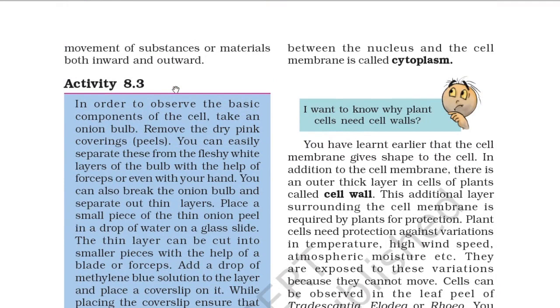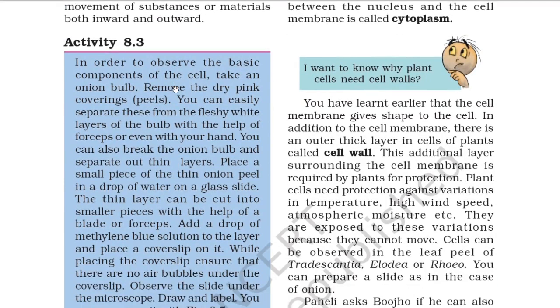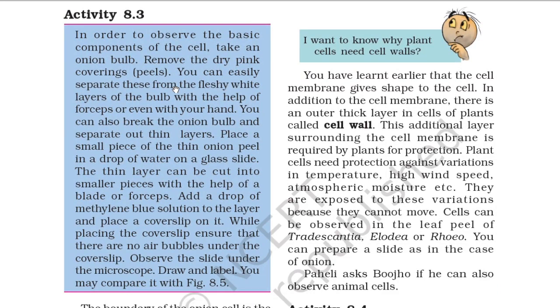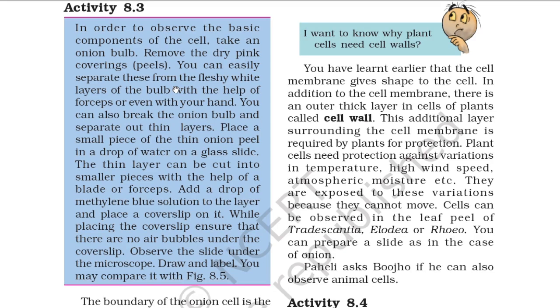So Bojo wants to ask, I want to know why plant cells need cell walls. So you have learned earlier that the cell membrane gives shape to the cell. In addition to the cell membrane, there is an outer thick layer in the cells of plants called the cell wall. This additional layer surrounding the cell membrane is required by plants for protection. Plant cells need protection against variation in temperature, high wind speed, atmospheric moisture, etc. They are exposed to these variations because they cannot move.